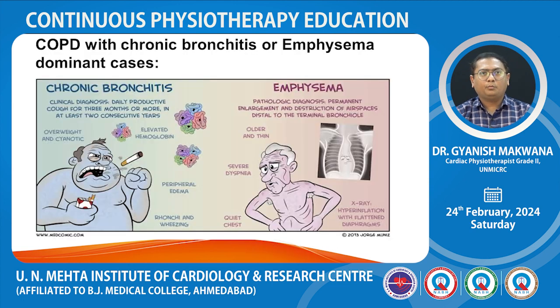This is image of COPD with chronic bronchitis or emphysema dominant cases. In chronic bronchitis, patient will be overweight, cyanotic with elevated hemoglobin, peripheral edema, rhonchi and wheezes present. In emphysema, patient is thin with severe dyspnea, quiet chest and hyperinflation of the lung with flattened diaphragm.